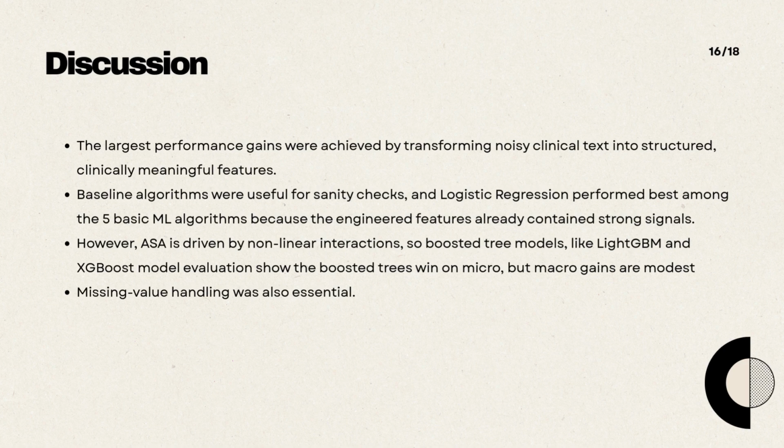In this project, my results show that ASA prediction is mainly a severity extraction problem rather than a purely algorithmic one. The largest performance gains were achieved by transforming noisy clinical text into structured, clinically meaningful features. Baseline algorithms were useful for sanity checks, and logistic regression performed best among the 5 basic ML algorithms because the engineered features already contained strong signals. However, ASA is driven by nonlinear interactions, so boosted tree models like LightGBM and XGBoost were evaluated. The boosted trees win on micro, but macro gains are modest.